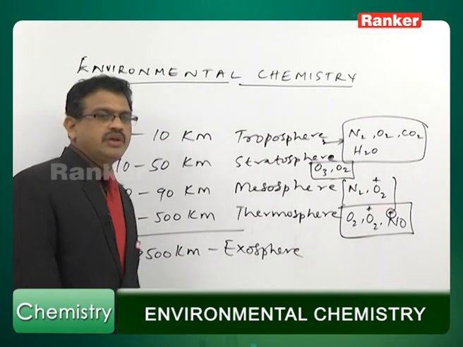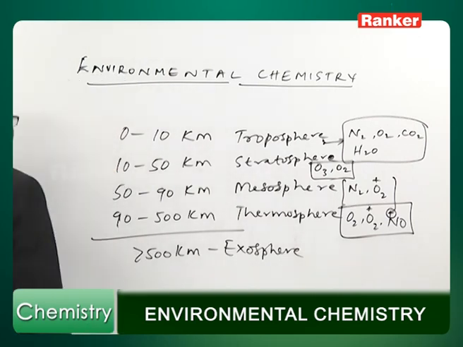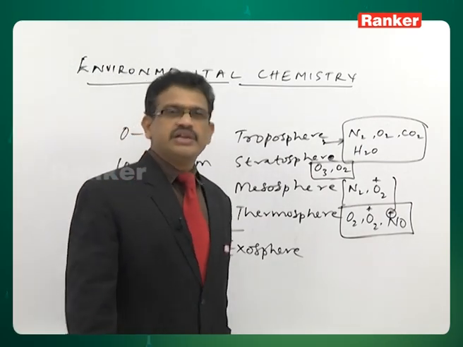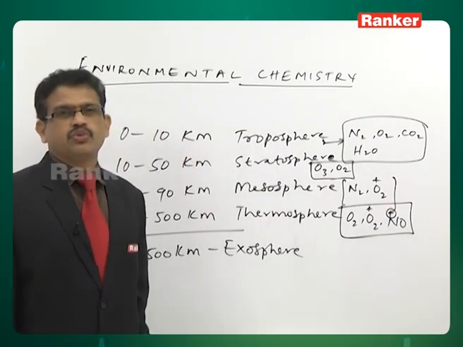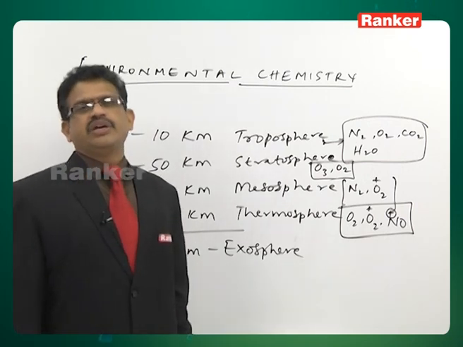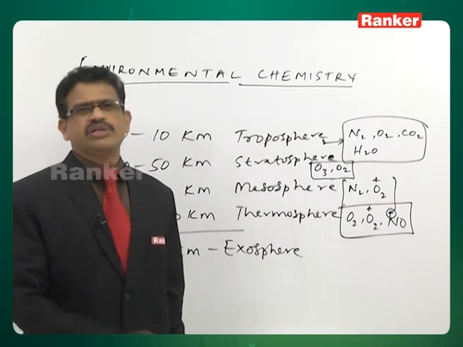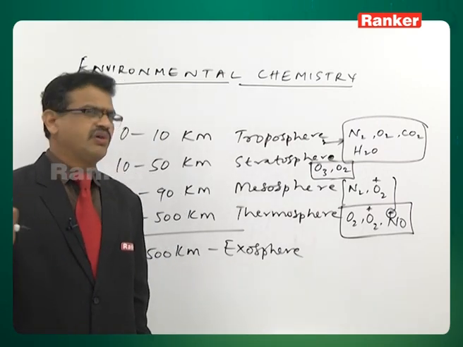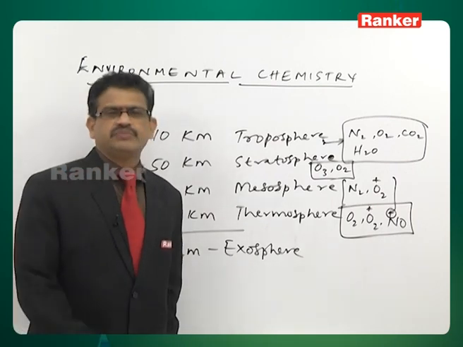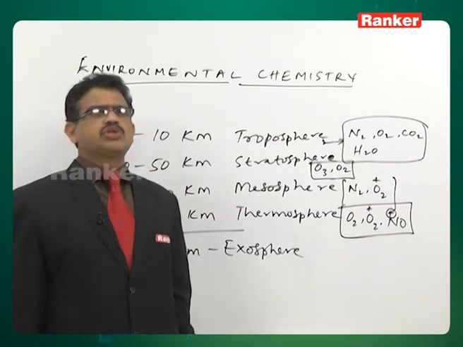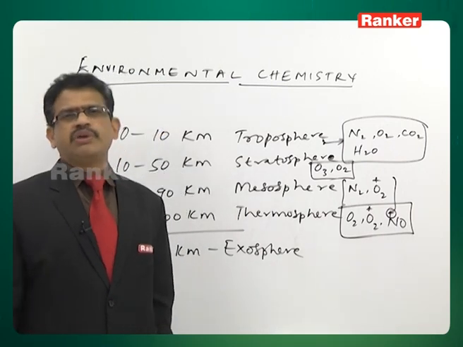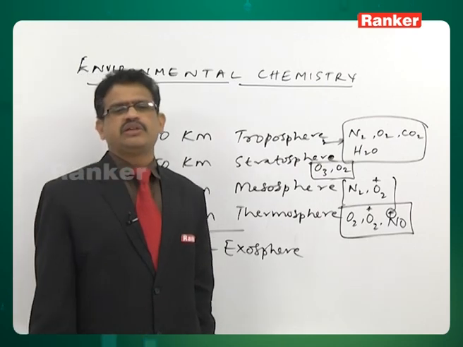Coming to the hydrosphere, we have already discussed the lithosphere, which is related to land. The hydrosphere is related to water contents, and it includes all types of water bodies: ocean water, sea water, river water, all kinds of water come under the hydrosphere. The land-related part, the outer mantle of the solid earth consisting of minerals and soils, you can call the lithosphere. The combination of lithosphere and hydrosphere is nothing but the biosphere.